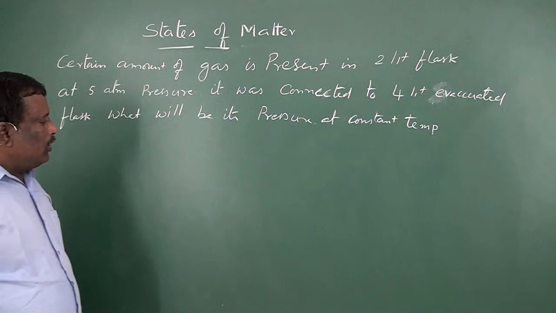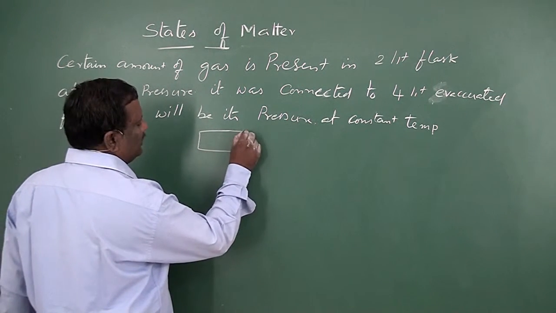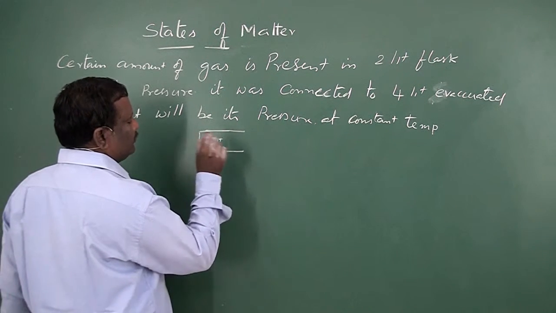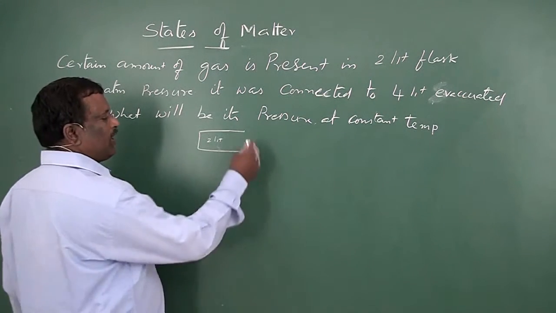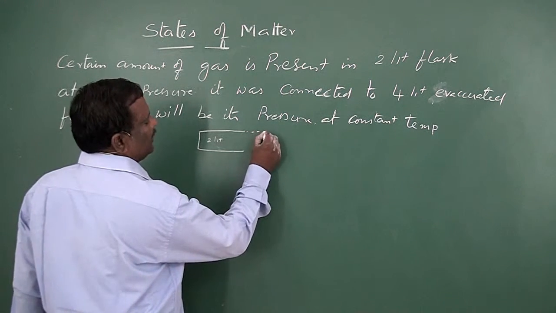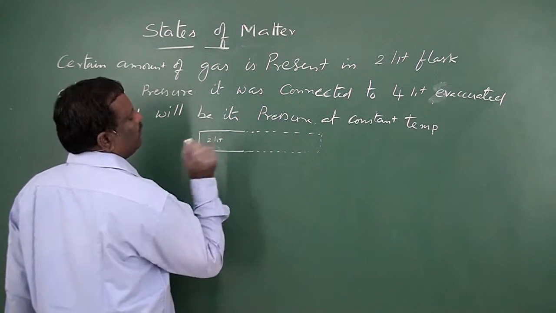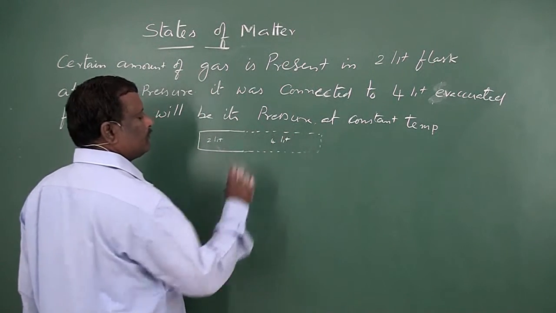So here you have a gas in a 2 liters flask. Let it be this flask, with 2 liters volume. Now this flask was connected to another flask, which is fully evacuated, and its volume is 4 liters.